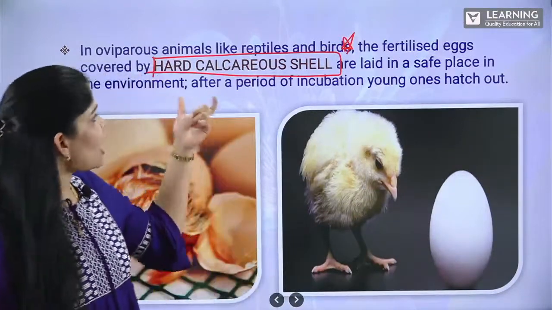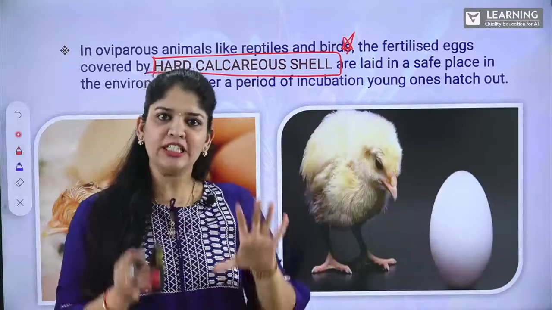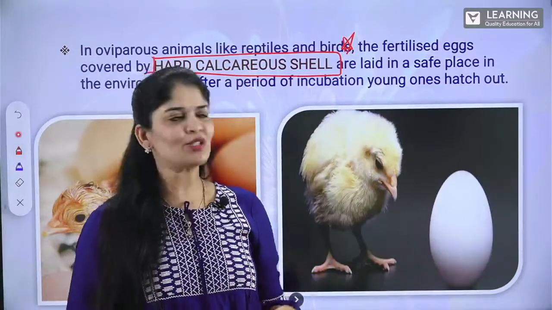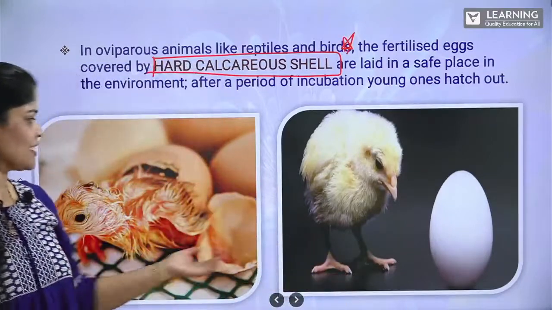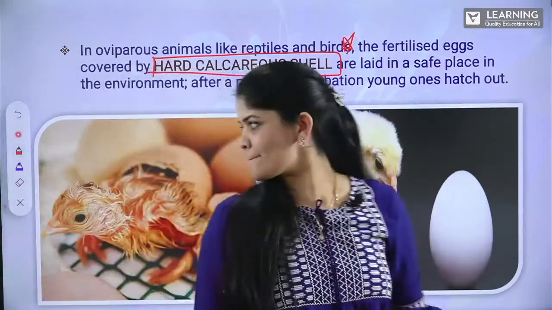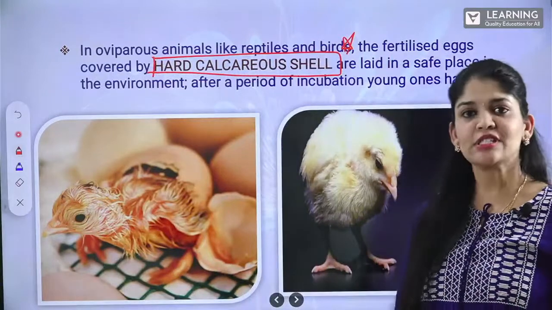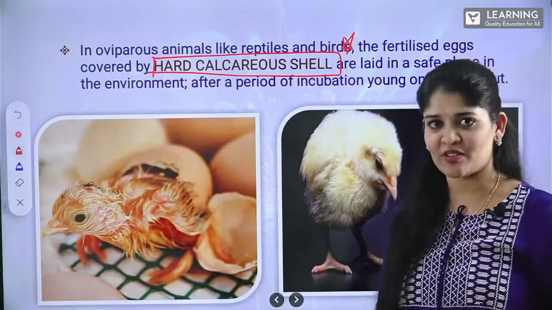That means after the incubation time, it is going to hatch out as a young individual. This is what happens in the case of oviparous animals.